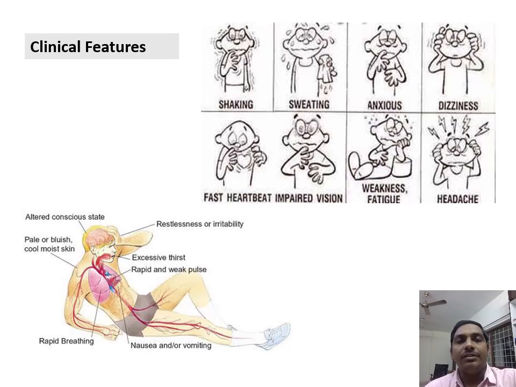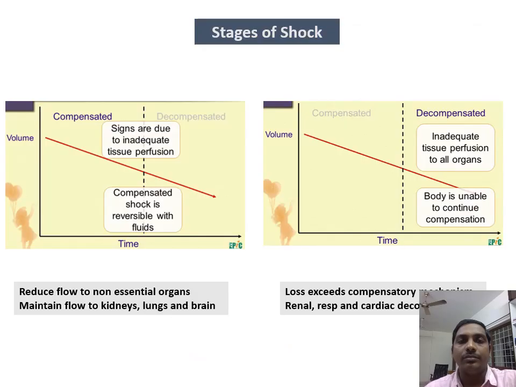The clinical features, as we described earlier: the patient will have tachycardia, hypotension. Because of hypotension, cool, moist or mottled extremities, rapid breathing. To compensate for the metabolic acidosis, the patient will be hyperventilating, thereby excreting more carbon dioxide. The patient will have nausea, vomiting, hypotension, weak pulse, and altered consciousness because of the decreased blood supply to the brain, and initially the patient will be irritable and restless. The patient may have sweating, and be anxious. These are various other clinical features of shock.